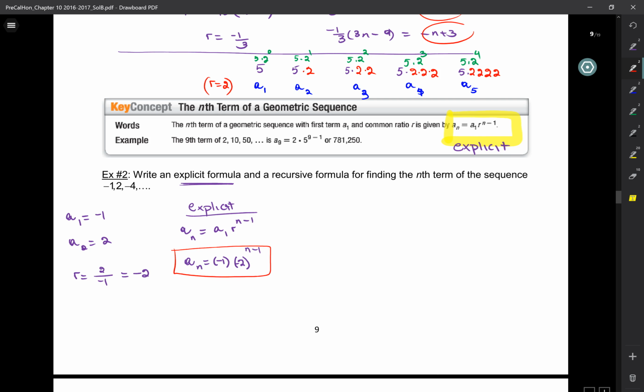So now if I wanted to get the 547th term, all I do is plug in n equals 547. Now, we're not done with this one yet. Now we need to find the recursive formula. That means if I am at the 60th term, how would I find the very next term? What would I do?